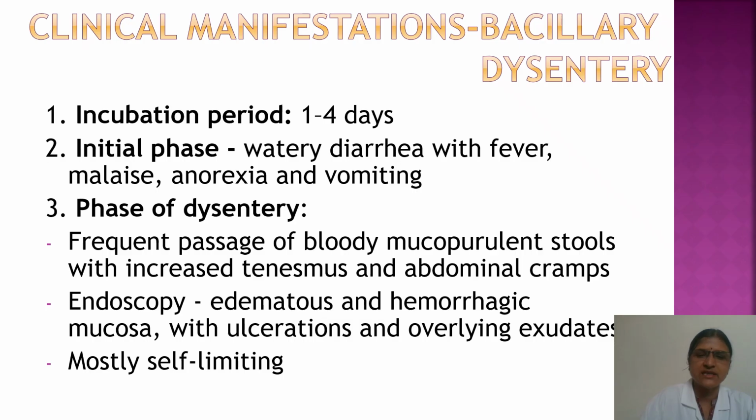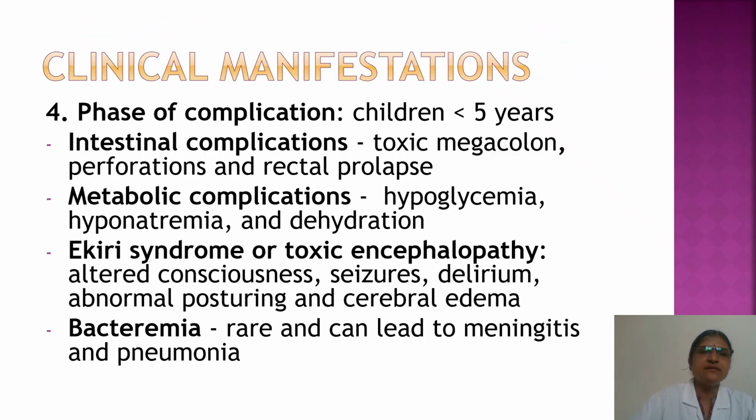Mostly this disease is self-limiting. Then complications may be there in children less than 5 years. Intestinal complications like toxic megacolon, perforation and rectal prolapse will be there. In metabolic complications, hypoglycemia, hyponatremia and dehydration because of the watery diarrhea. Then Ekiri syndrome or toxic encephalopathy with altered consciousness, seizures, delirium and abnormal posturing and cerebral edema is there. Sometimes you can see bacteremia leading to meningitis and pneumonia.